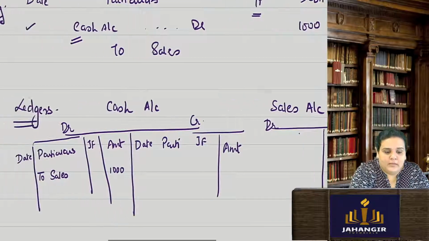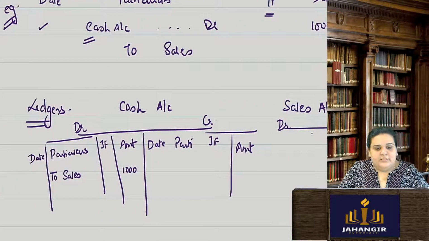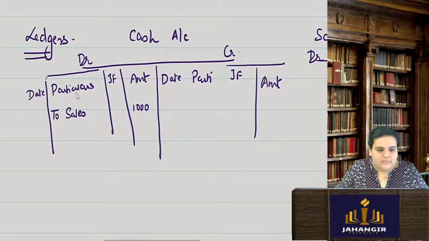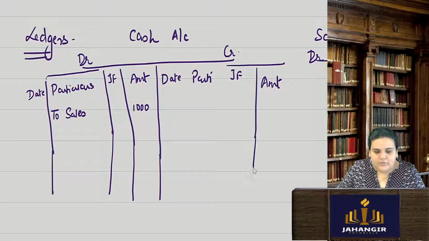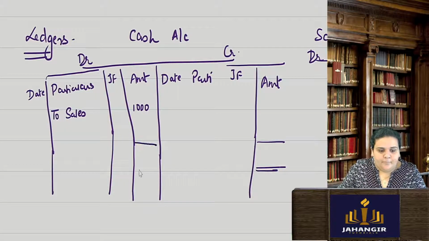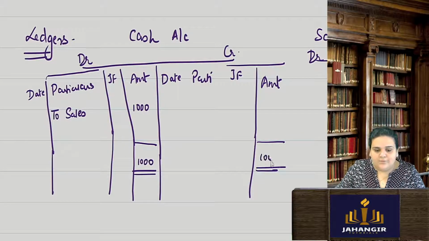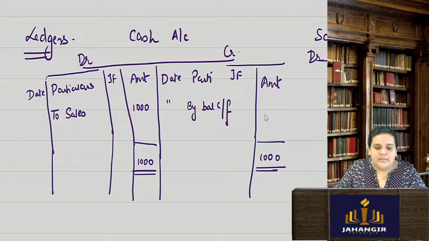Now, with this ledger, say I want to close it. I have only one entry in my cash. When I close it, 1,000, 1,000. I'm closing my ledger of cash account. I will write here whatever is the date, by balance carried forward. I'm going to take this balance.